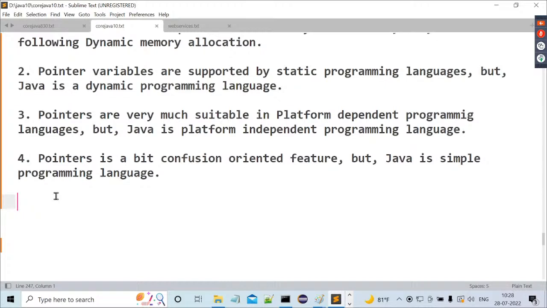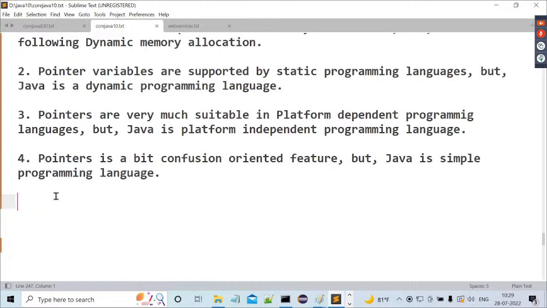Okay, fine. The second question from that interviewer is, do pointers exist or not exist in Java? They do not exist in Java. Then immediately the third question is, why do pointers not exist in Java? The answer is: pointers require static memory allocation, but Java follows dynamic memory allocation. So pointers do not exist. Pointers are supported by static programming languages, but Java is a dynamic programming language. So not suitable.